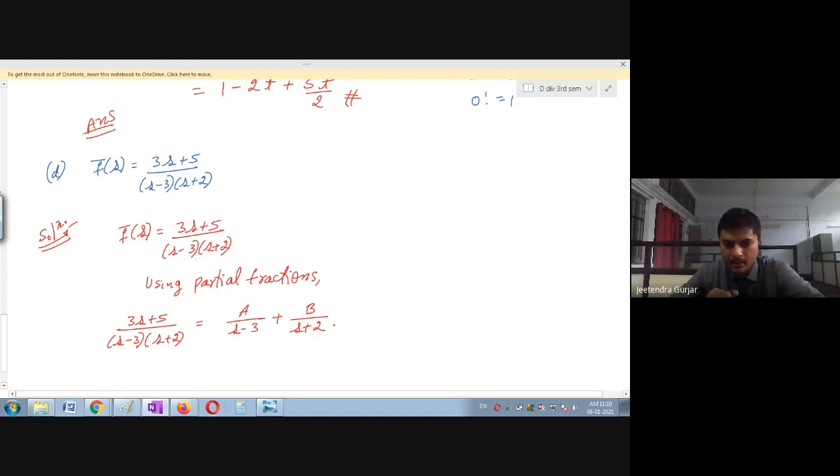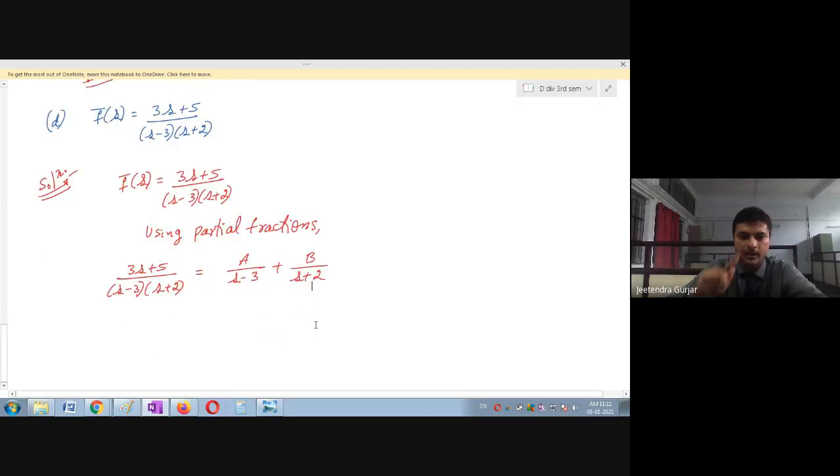Do you remember the partial fraction, students? 10th students can solve this type of problems. Therefore they have given only 1 or 2 marks for partial fraction. But in 10th you have 5 marks for partial fraction. Here in engineering we give only 1 mark for partial fractions. Okay, now I can simplify.